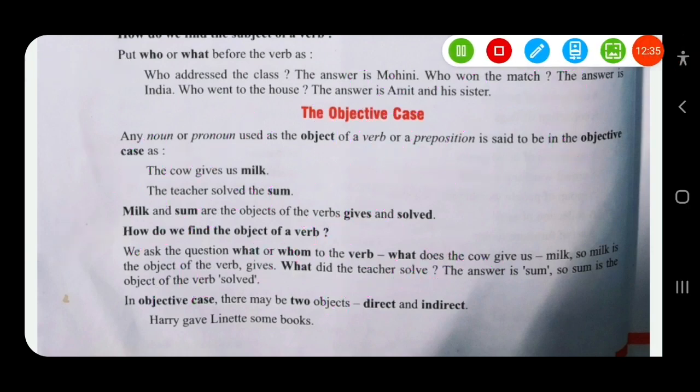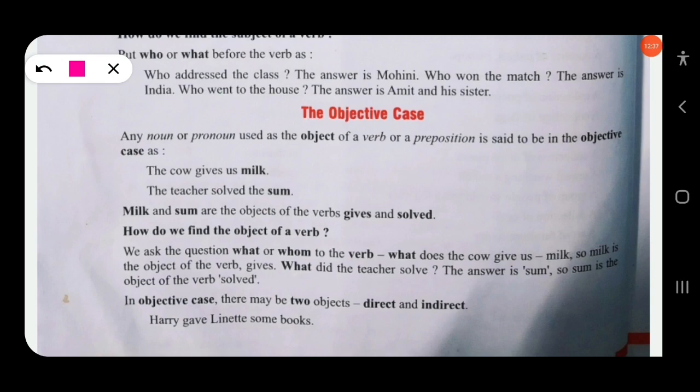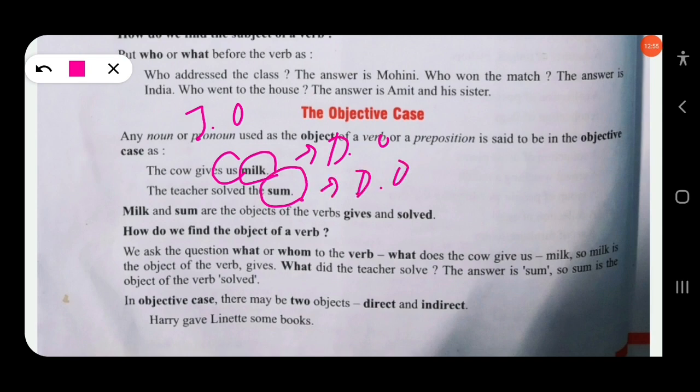Here, the cow gives us milk. There are 2 objects. Direct object will be considered as objective case or accusative case. Here milk is the direct object, and us is the indirect object. The teacher solved the sum. There is only one object, sum, so this will be called a direct object. The direct object will be considered as objective case or accusative case.